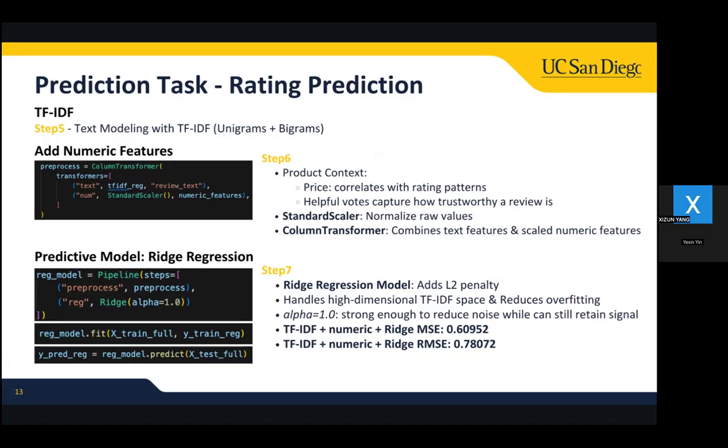to the loss function, and this penalty discourages large coefficients and stabilizes the model against overfitting. We set the regularization strength alpha to 1.0, which provides a good balance, which means it's strong enough to reduce noise, but still not so strong as to suppress useful signals. And as a result, as we can see from the data at the bottom of the slide, both the MSE and RMSE of the TF-IDF plus numeric plus ridge model significantly outperform the baseline. Next slide, please.